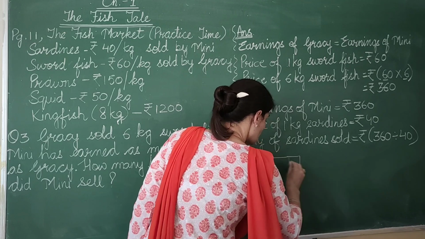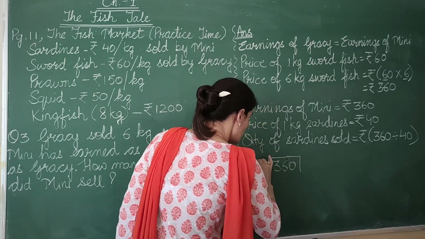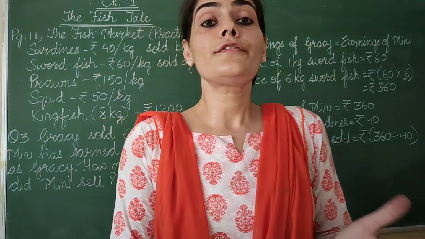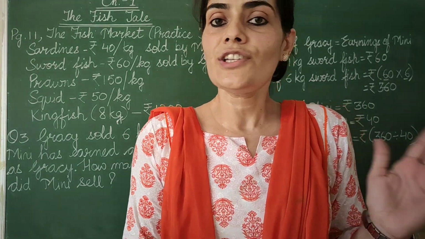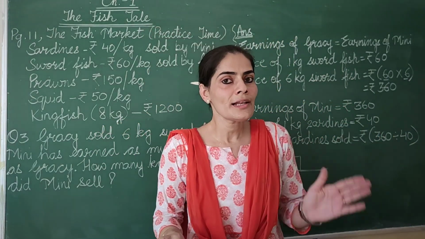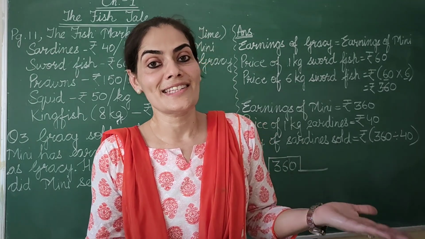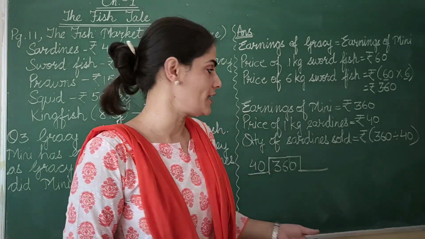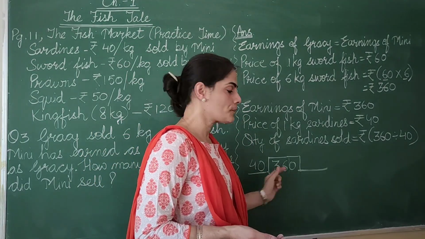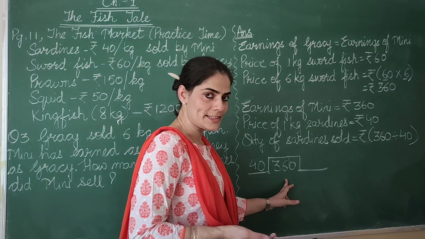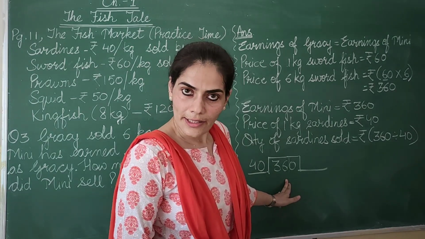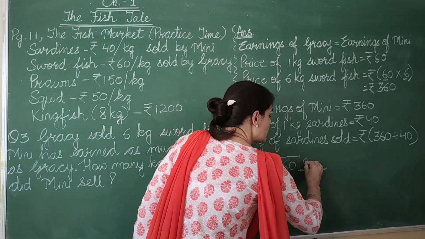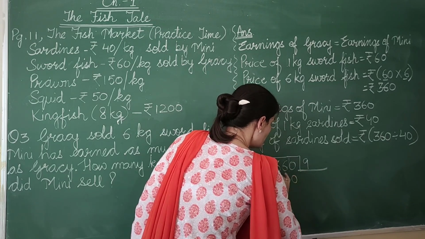360 divided by 40. Do you remember? I told you the table of 20 is like the table of 2 only. We just need to add a 0. In similar way, table of 40 is like table of 4, we just need to put one 0 at the end of the product that we get. Now this is what? 360. You look in the table of 4, do we get 36? 4 nines is 36. So 40 nines will be what? 360. So can I write 40 nines is equal to 360.